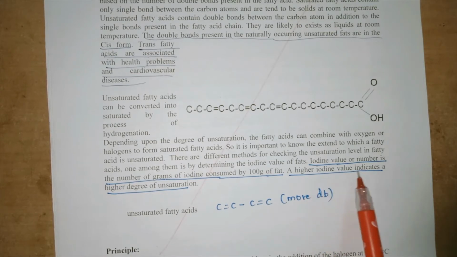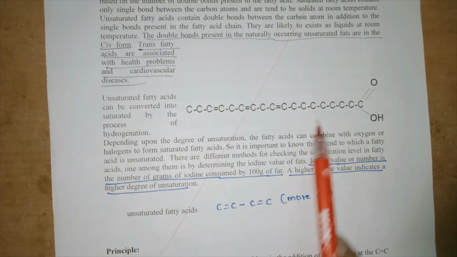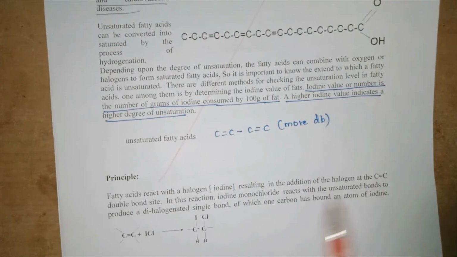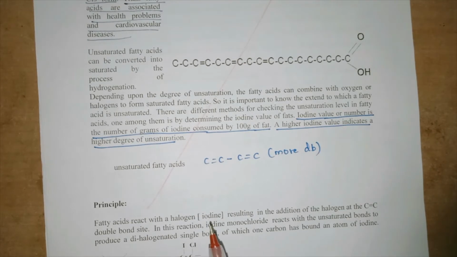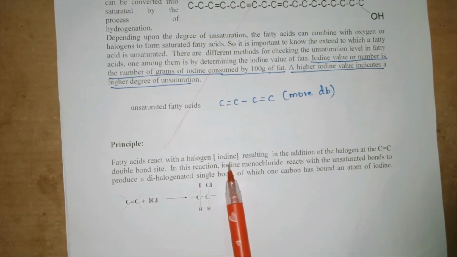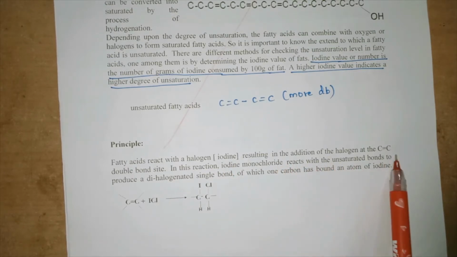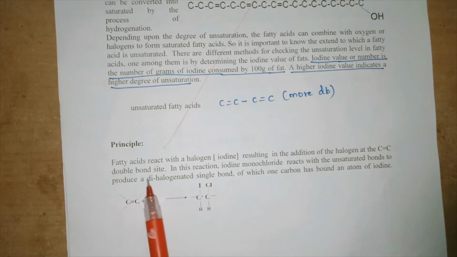What is this iodine value or number? It is the number of grams of iodine consumed by 100 grams of fat. A higher iodine value indicates a higher degree of unsaturation. That means if there are more double bonds, then the iodine value will be more. What is the basic principle of this iodine value? Fatty acids react with a halogen, particularly iodine, resulting in the addition of halogen at the C=C double bond site.